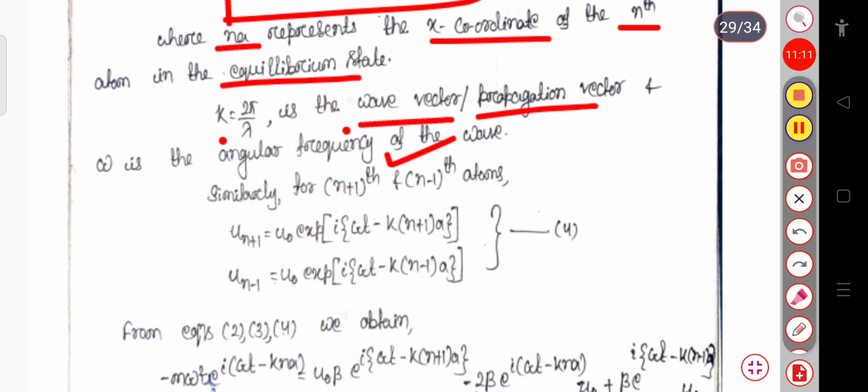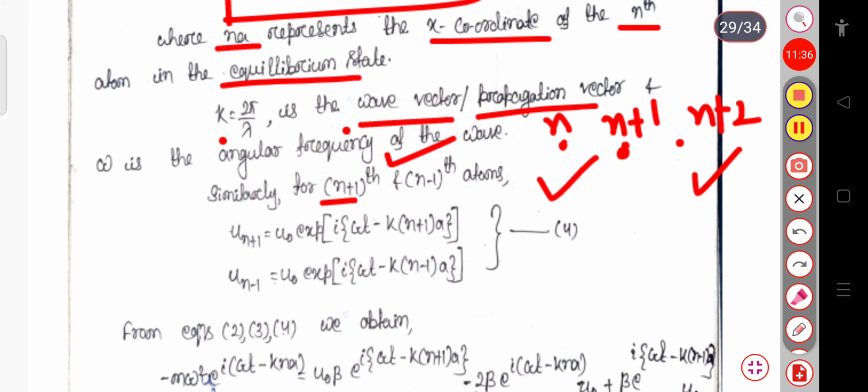Similarly, if we calculate for the n plus 1th atom, consider this is your n plus 1th atom, so the nearest to it will be this one, the n plus 2th atom, and here is the nth atom. So now we can also calculate the force because of the nth atom as well as the n plus 2th atom.